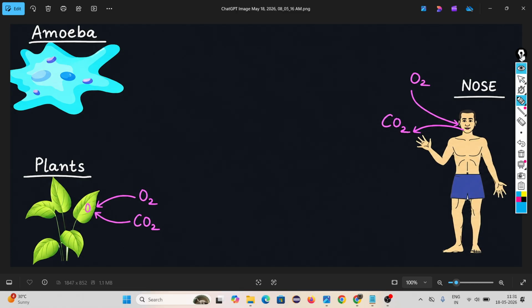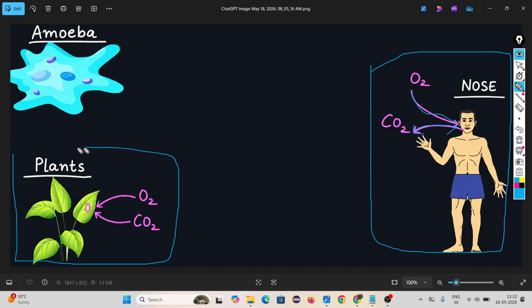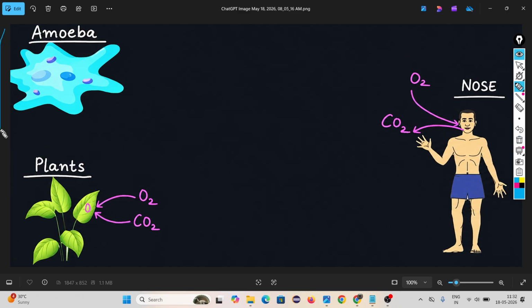For understanding this, I am giving you one example. Respiration. Look, respiration means taking oxygen. Look, in human beings, we have a nose to take the oxygen and to release the carbon dioxide. But if you come to plants, they don't have a nose. They have stomata. Through stomata, they take in oxygen and release carbon dioxide.